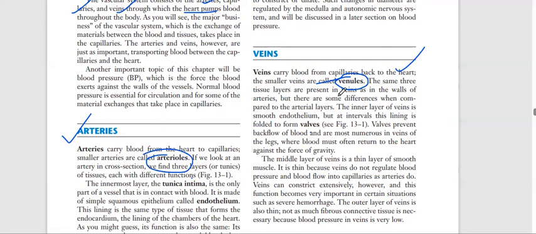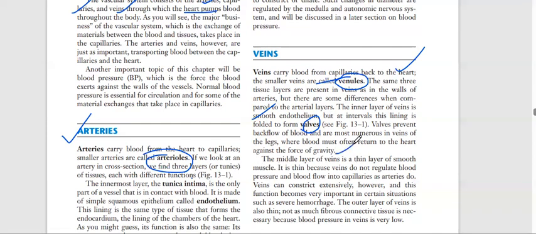The three layers are present in the walls of veins as in arteries, but there are some differences when compared to the arterial layers. The inner layer of the veins is smooth endothelium, but at intervals this lining is folded to form valves. Valves prevent backflow of blood and are most numerous in veins of the legs, where blood must often return to the heart against the force of gravity.